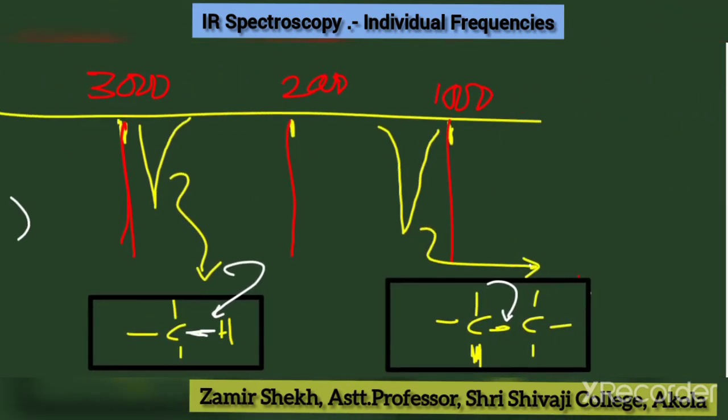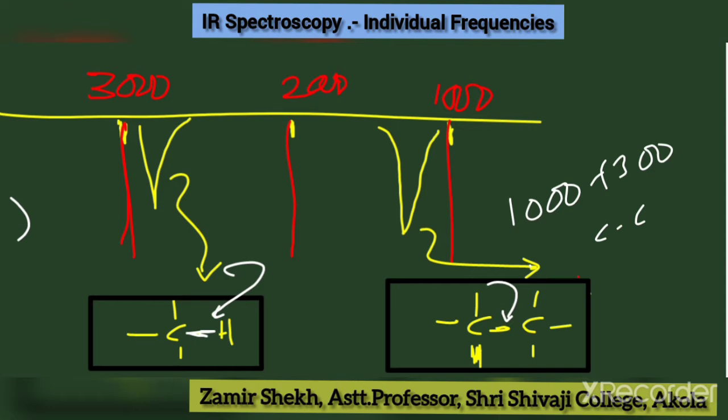Suppose this is an IR spectrum, recorded in two dimensions: percentage transmittance versus wave number. Now we have two peaks. One is at 1000 to 1300, which is due to carbon-carbon stretching frequency.